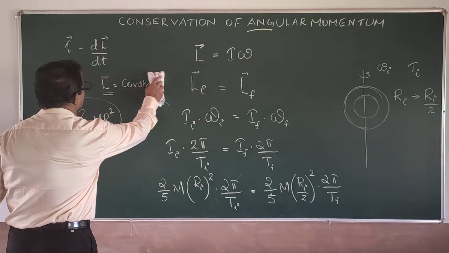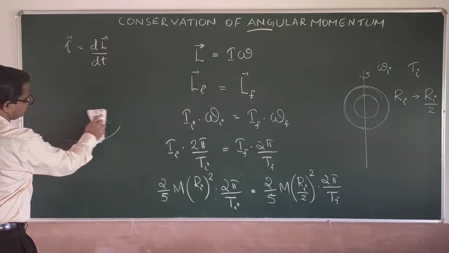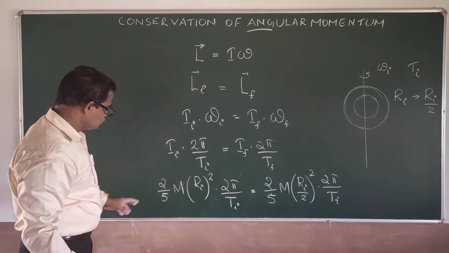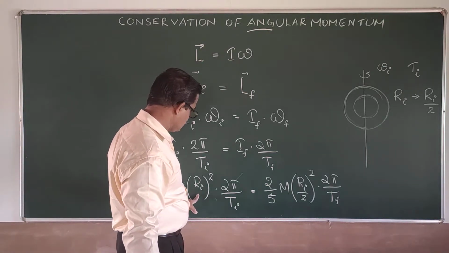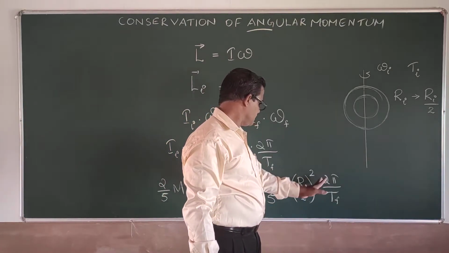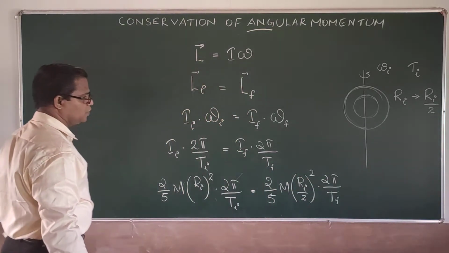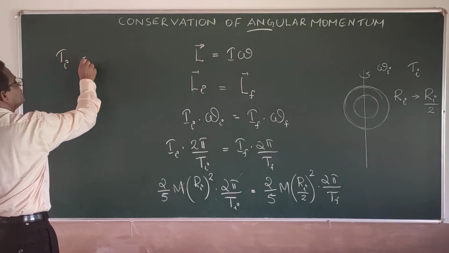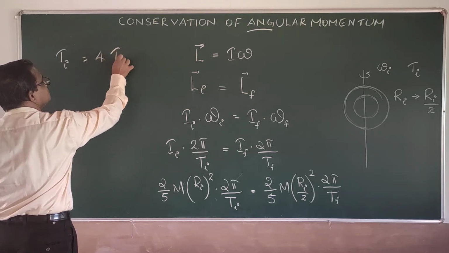Now from this formula, the 2 pi, 2 by 5 m r square and all that are cancelling, and therefore we come to the conclusion that T initial is equal to 4 times T final.